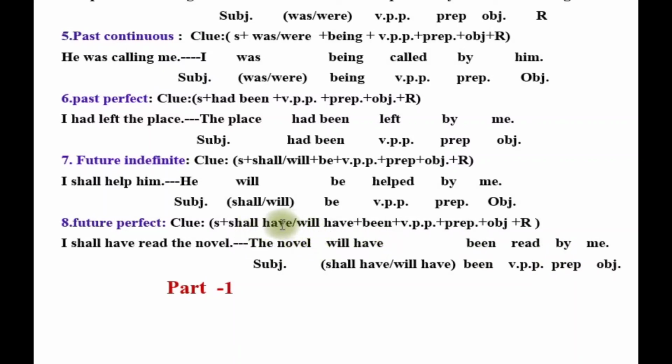The novel is third person singular, so will have been will be placed after the novel. So here it is placed, and then the third form of read is read. It is given here as it is a perfect tense, and so the novel will have been read by me, with the object form of I. So this is the first part of voice change, and after that part 2, part 3, part 4, part 5, until you finish voice change.